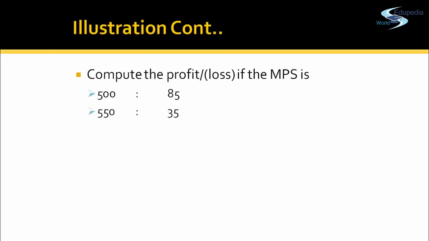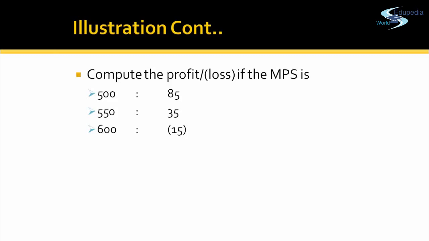Similarly, in the situation of 550, Mr. G will exercise his put option. So the price below 585 is the gain. So he will gain rupees 35. When the market price is 600, though he has a right to sell at 650, he has also paid a premium amount.